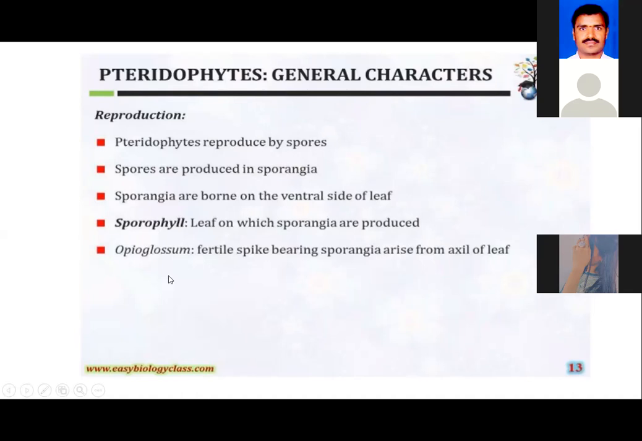Now, in Ophioglossum, for example, a fertile spike bearing sporangia arises from the axil of the leaf. Just like a spike in an inflorescence, in that manner the sporangia are developed. It has a central axis, and on either side of the central axis you can see the development of the sporangia, just like a spike. So this is an example we can see in Ophioglossum.